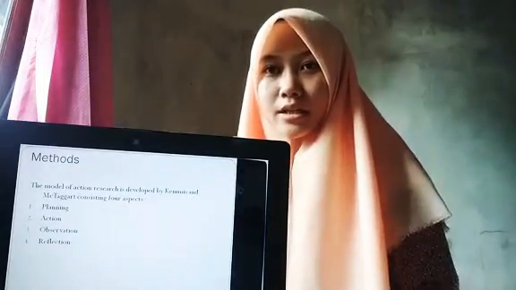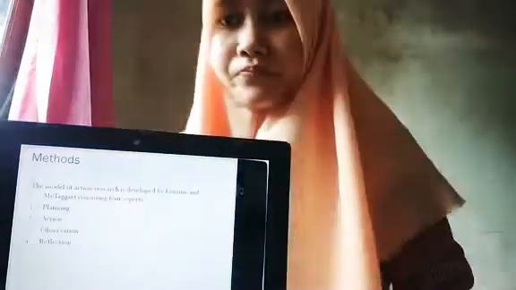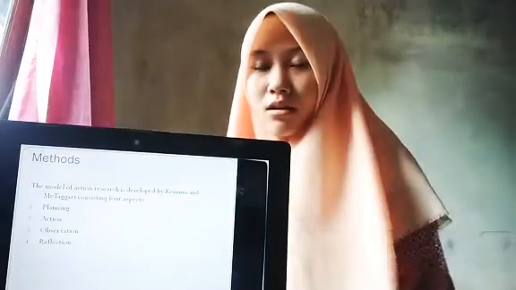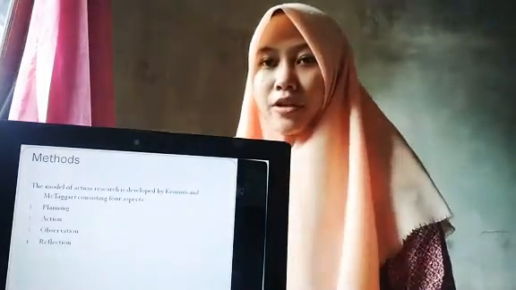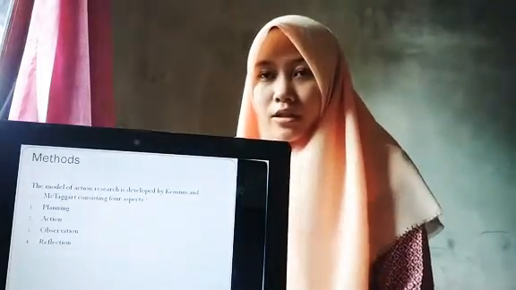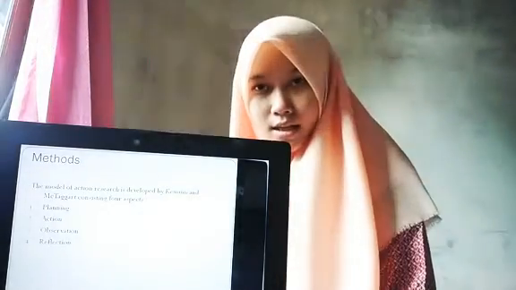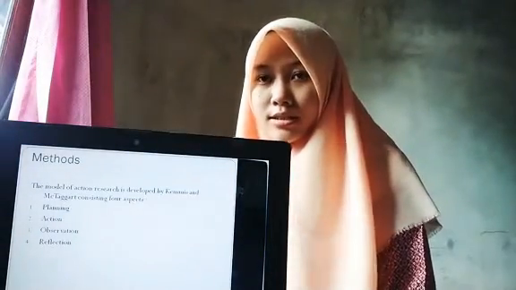Second, action. Act to implement the plan. Third, observation. Observation is to observe the effect of the critically informed action in the context in which it occurs.